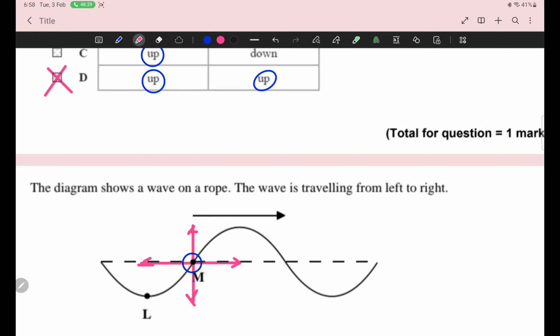When a wave is traveling through a medium, particles do not move in forward direction. Particles just vibrate, remaining at their mean position. At mean position, they only vibrate. They do not move forward or backward. This is a transverse wave. ठीक है बेटा? Abdullah beta, where M will move upward or downward?